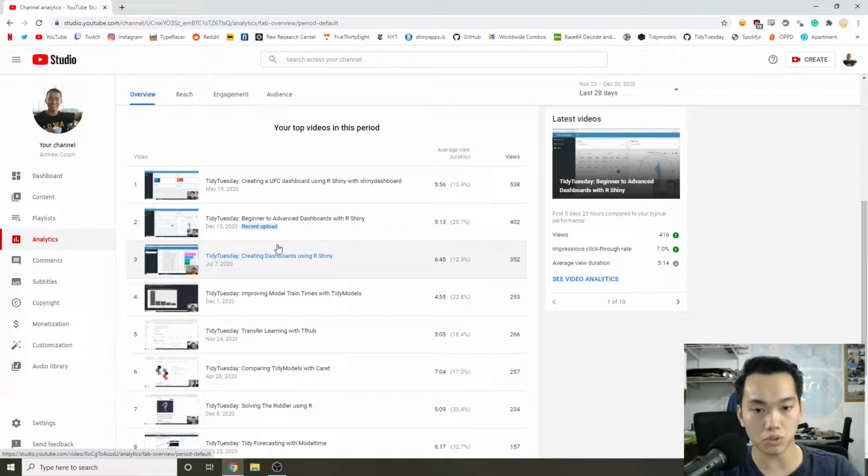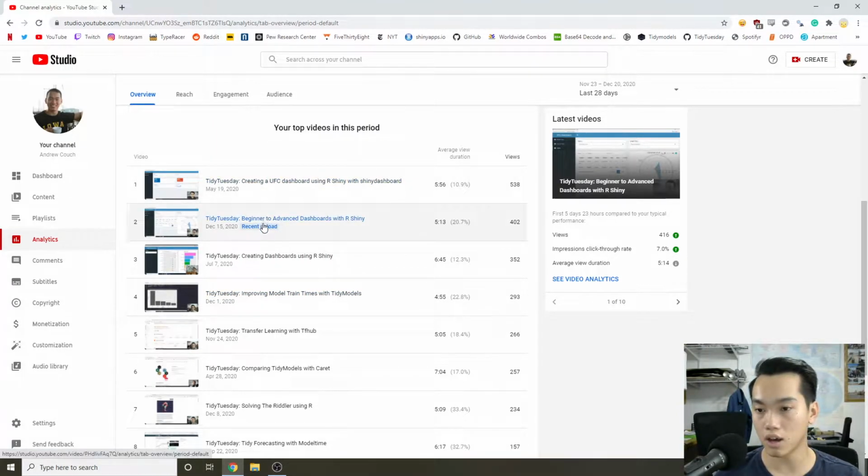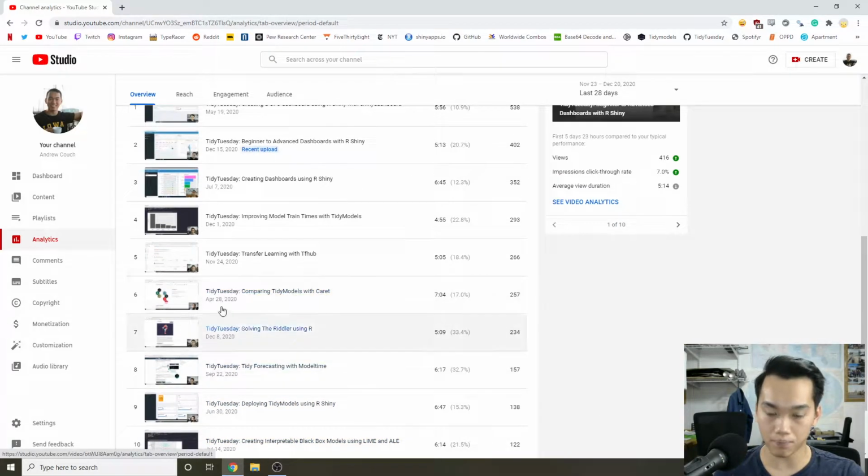So dashboards are pretty easy to dip your toes into. You don't need to know a lot of data wrangling or data cleaning or any type of statistical framework. So I think getting into dashboards is very easy and it's very fun to do actually. Which is what I did too when I got into data science or data in general, was create little plots and create dashboards in Tableau and Excel and stuff like that. So these are the top 10 videos.